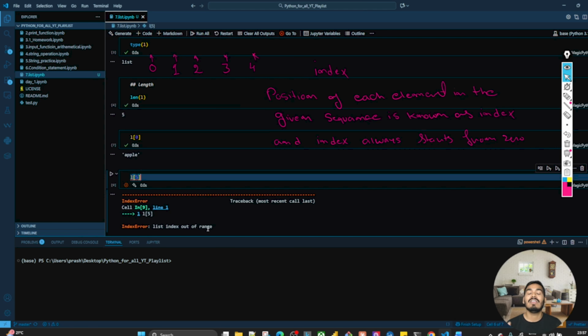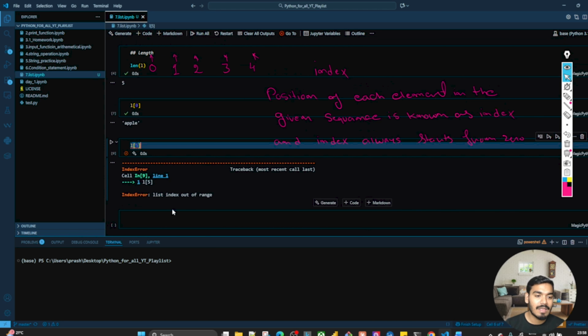It is like if you have one car in which 4 people are sitting, how can you ask who is the fifth person sitting in the car? You understand my question, right? That is out of syllabus. Similarly, L of 5 is out of syllabus over here. There is no 5th index in your list. There is only 4.